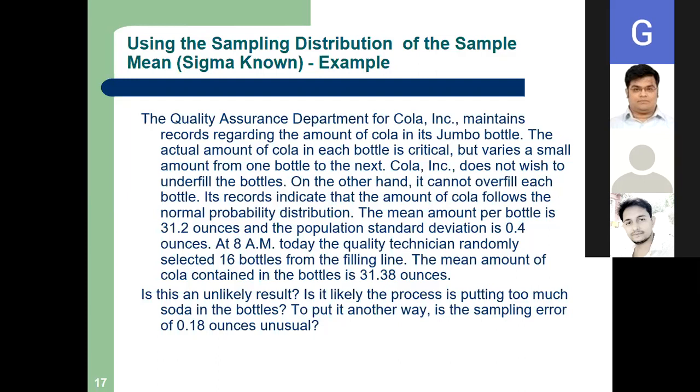Sir, is the answer 0.4641? It is 0.0 something, 0.0359. I will tell you the answer. First you read the problem.